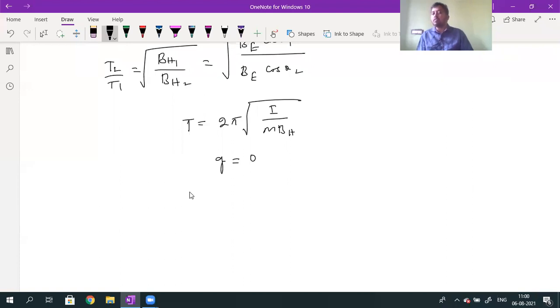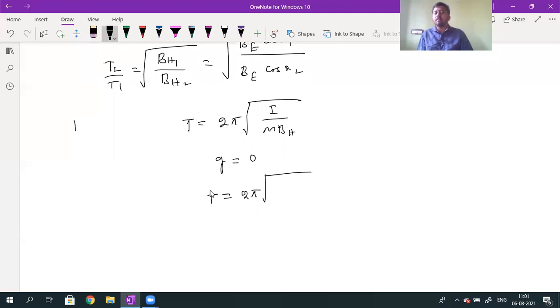Whereas for a simple pendulum, the time period formula is given by 2 pi into root over L divided by G. Why should we write in terms of BV? When should we consider BV, and when should we consider BH? That depends on how the bar magnet is suspended, whether horizontally or vertically. Based on that we write the BH value or the BV value. Understood?